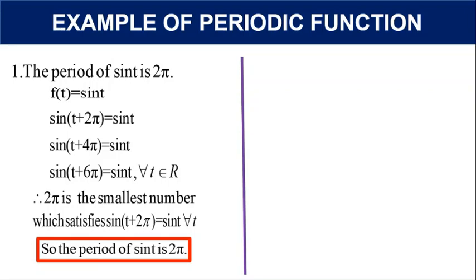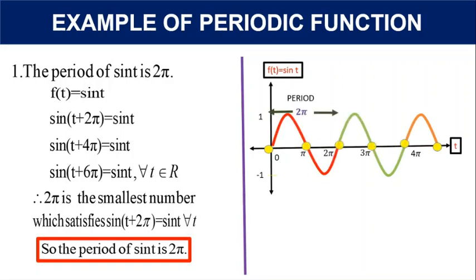Now I explain this with graph perspective too. We very well know how the graph of sine is drawn. What is to be observed here is that for different values of t, we get values repeated at regular intervals. If you look at the red curve, you would observe that t varying from 0 to 2 pi gave the red curve, but as t varied from 2 pi to 4 pi, the values of f of t repeated, and we get exactly the same curve under that period also.